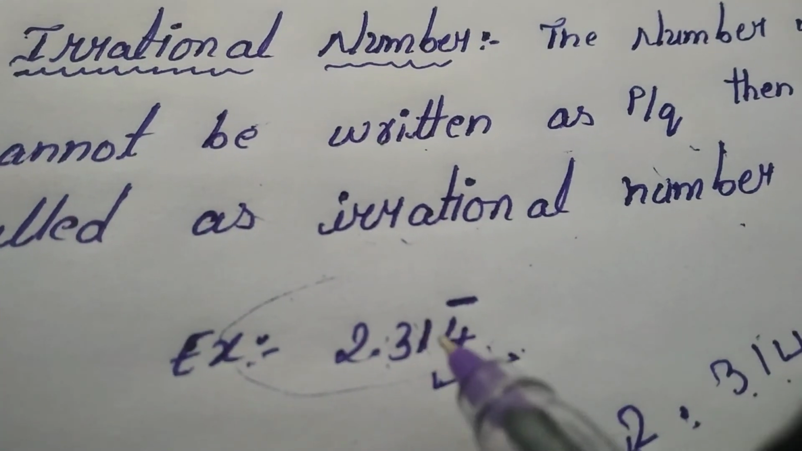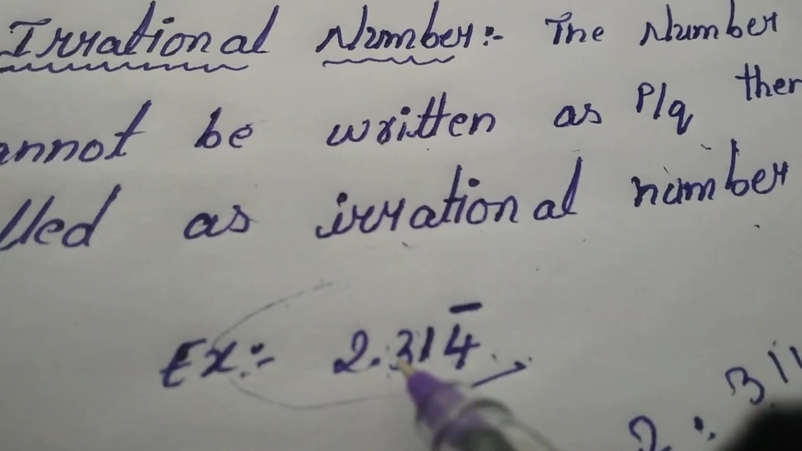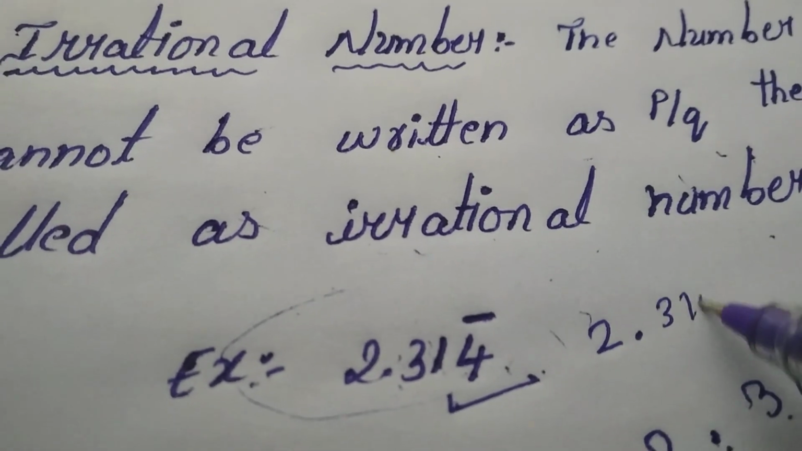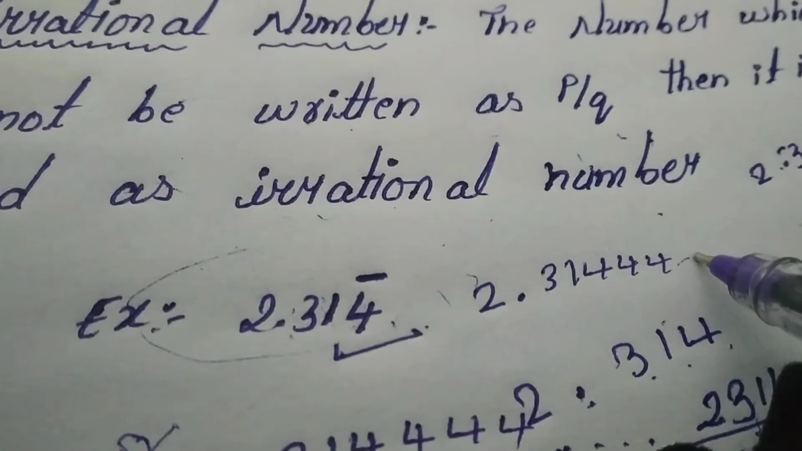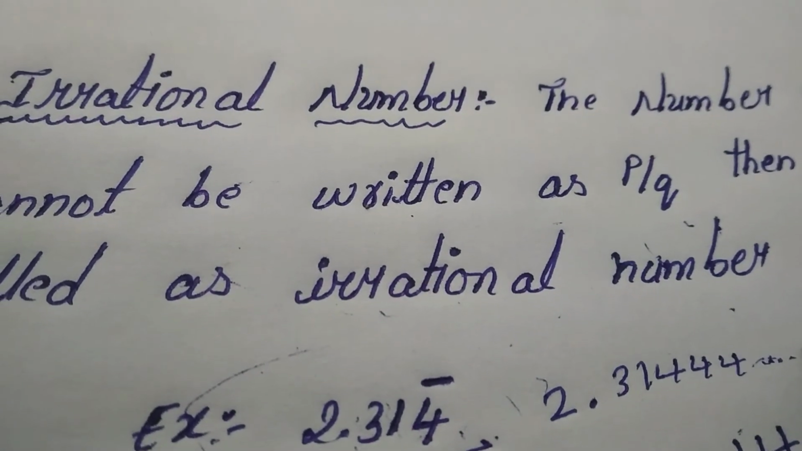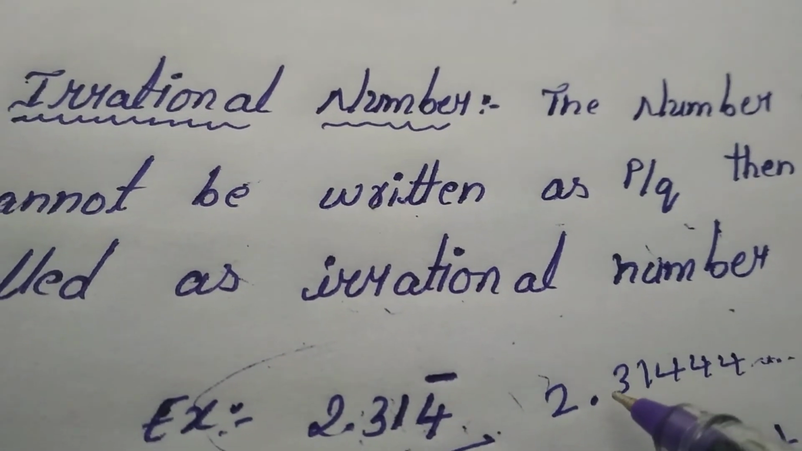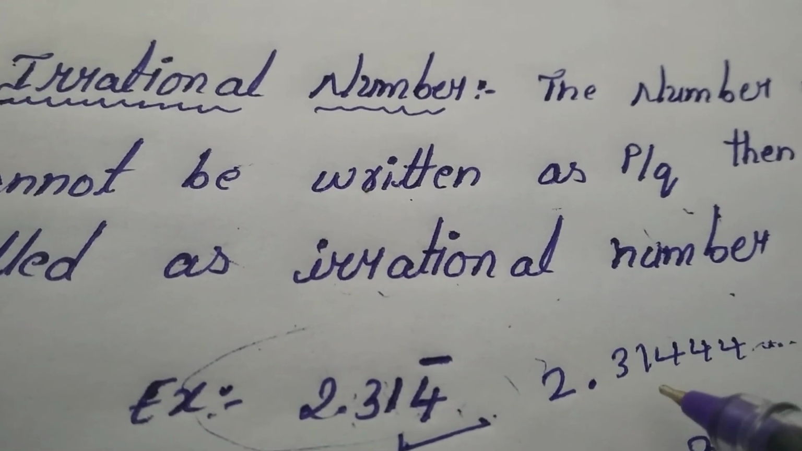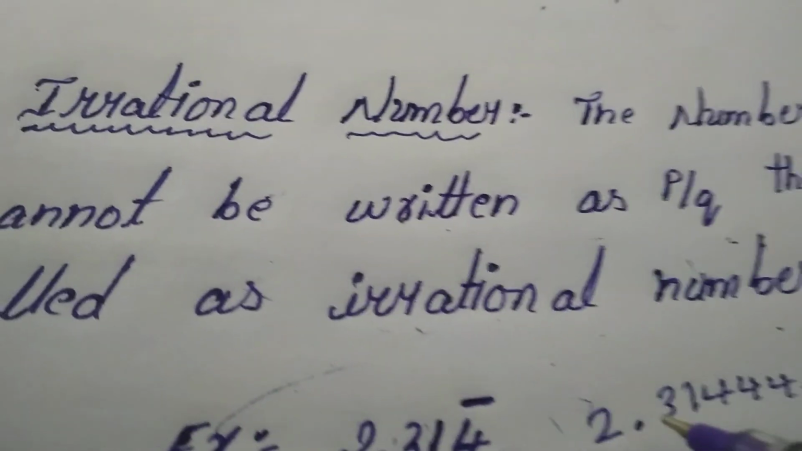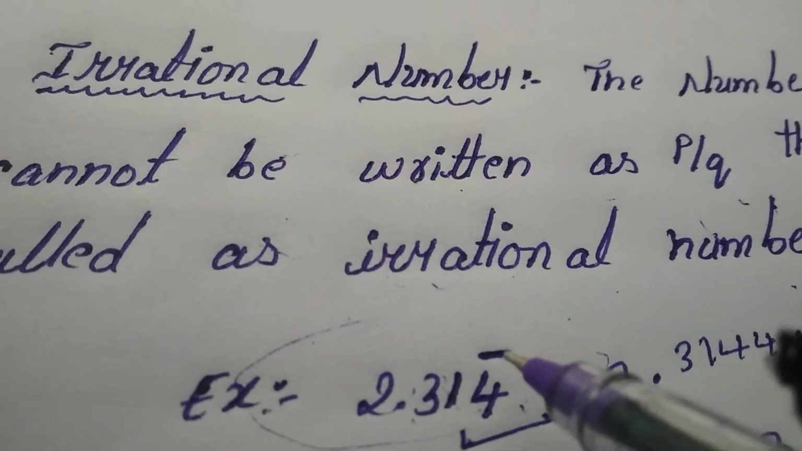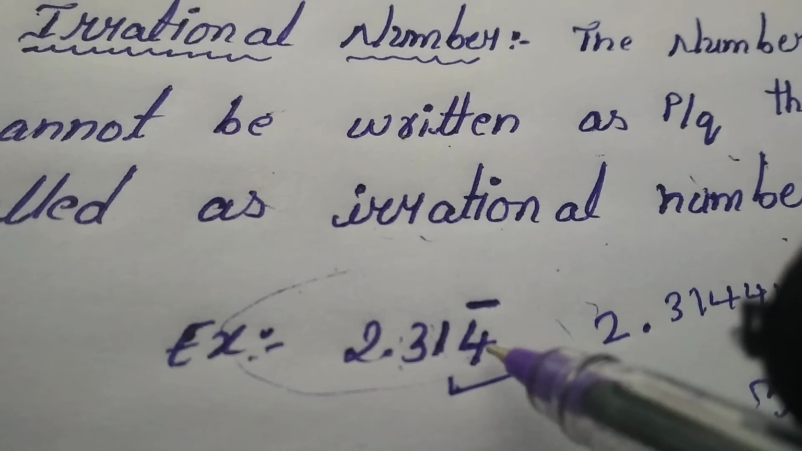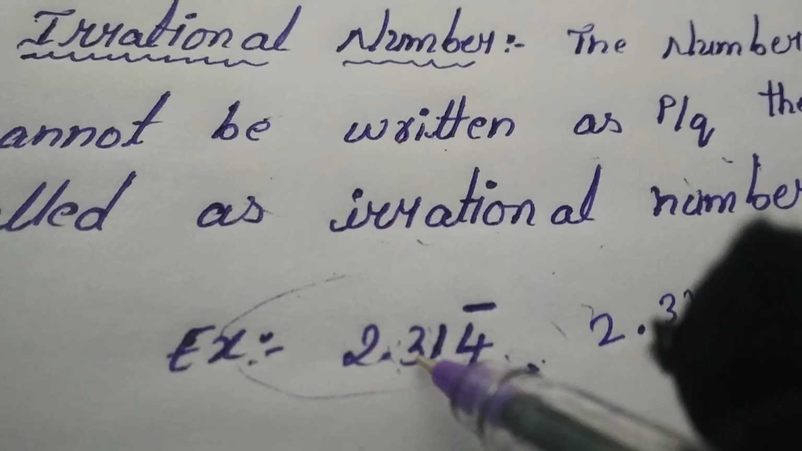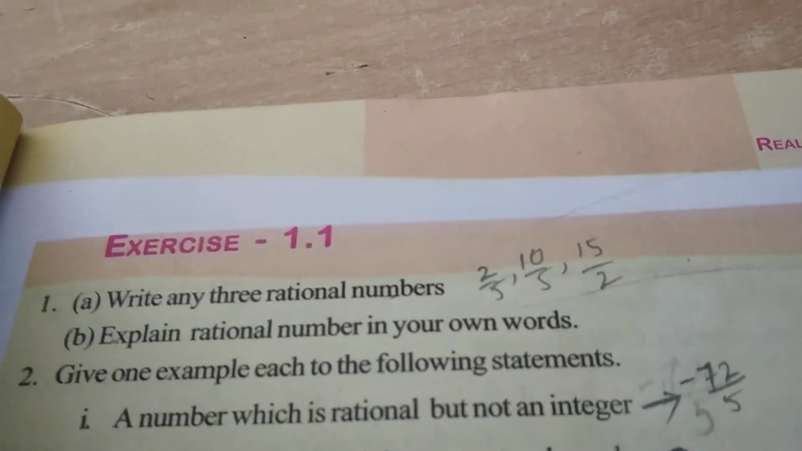This one has the bar. We don't know what is meant by the bar here: 2.31444. We don't know how many times it gets repeated, so we cannot find how many numbers are after the decimal. If we knew how many numbers are after the decimal, we could easily write the p by q form. That's why the decimal bar is there. It cannot be written in p by q form. It is an example of an irrational number.